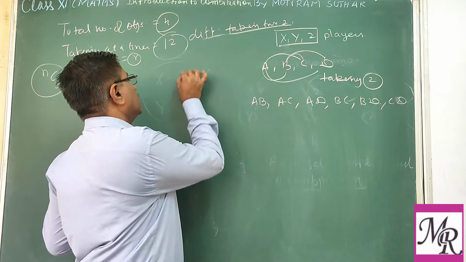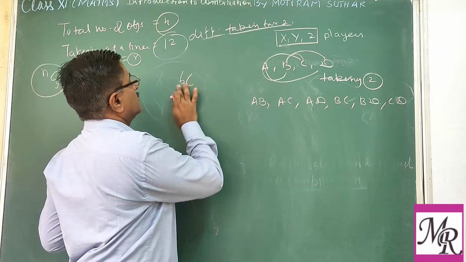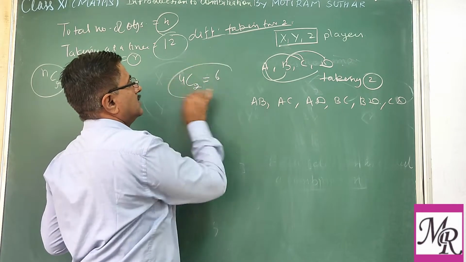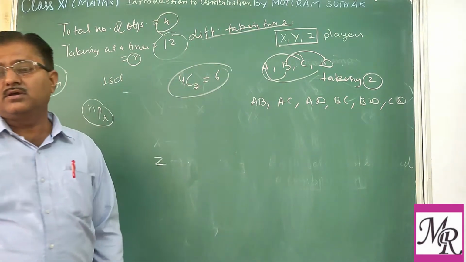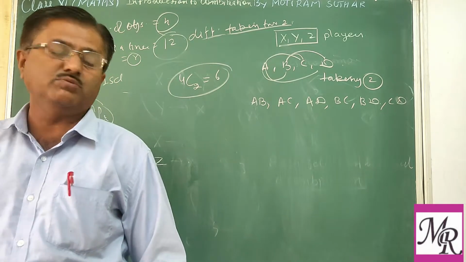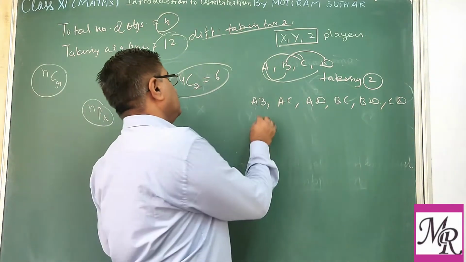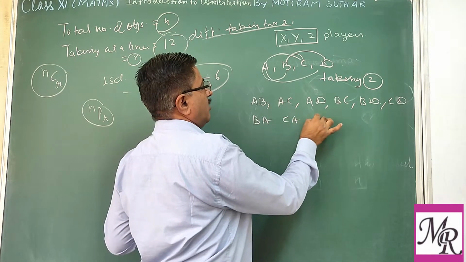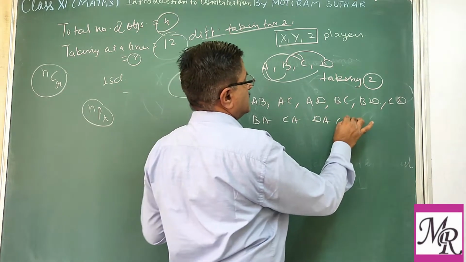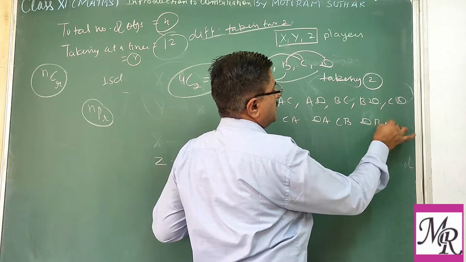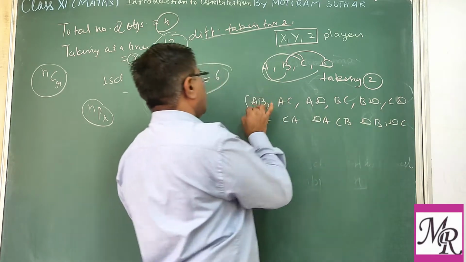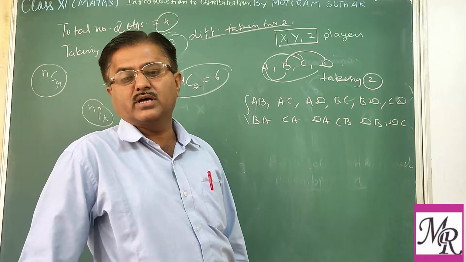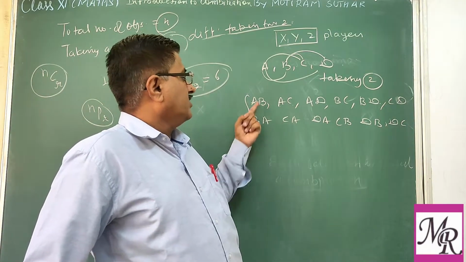So the value of 4C2 is 6. The arrangements BA, CA and so on are what we already learned in the case of permutation, where order is different.